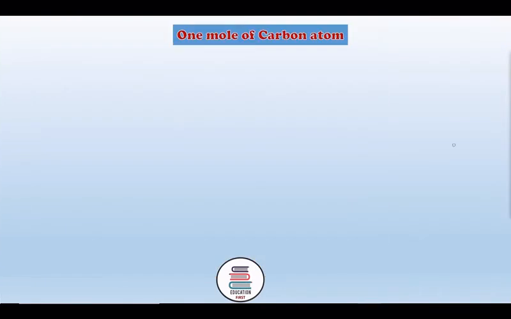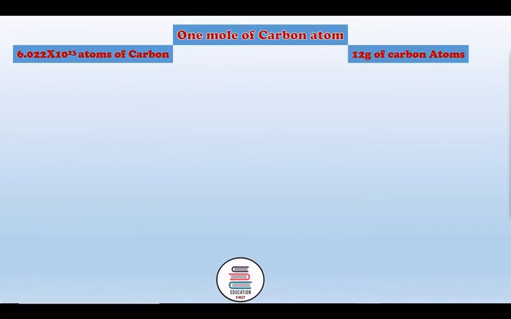Further, we will see here that 1 mole of carbon atom. We are taking here carbon atoms. 1 mole of carbon atom, these atoms will be 6.022 into 10 raised to power 23 atoms of carbon, and the mass of such atoms of carbon will be 12 gram if we are taking carbon 12 isotope.